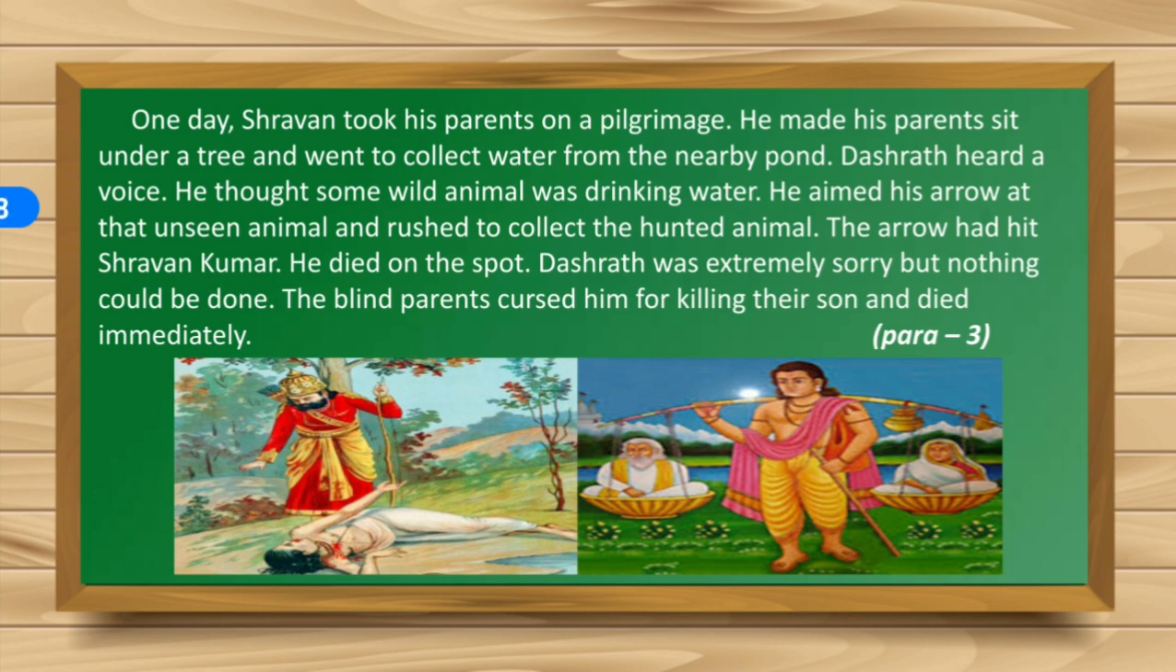So, with that, we come to the end of this passage. This is paragraph 3. So, what is given in this passage? One day, Shravan took his parents on a pilgrimage. One day what happened? Shravan, he took his parents on a pilgrimage.